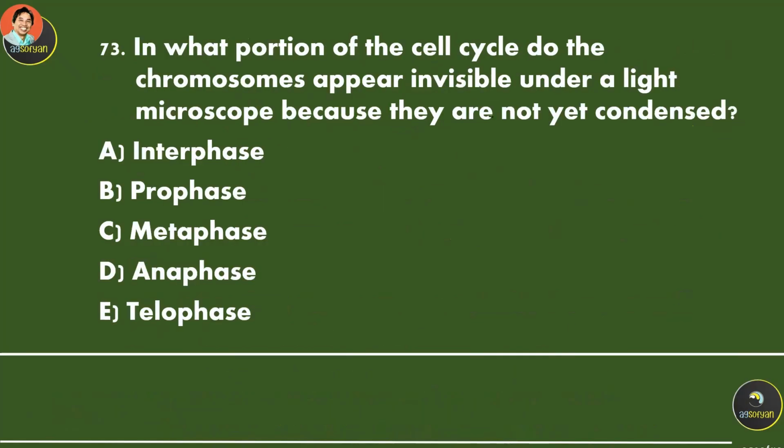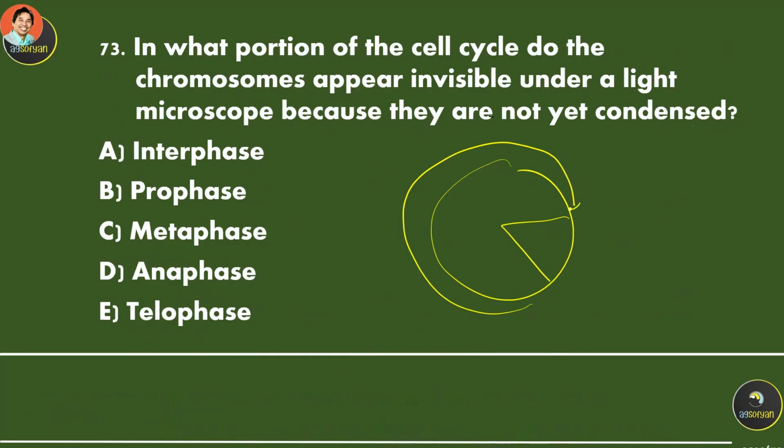In what portion of the cell cycle do the chromosomes appear invisible under the light microscope because they are not yet condensed? Let's say this whole process or these stages over here are called interphase. During interphase, if you see the nucleus, the chromosome is not visible because it is called chromatin.